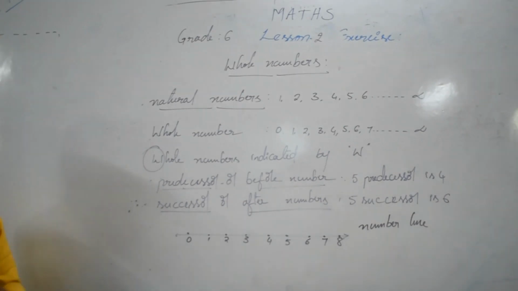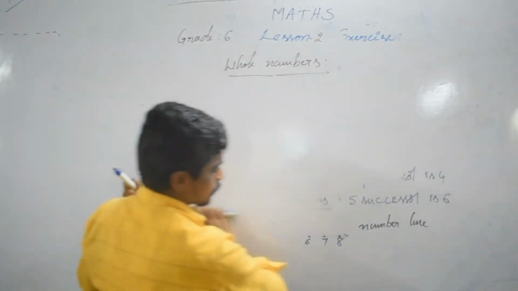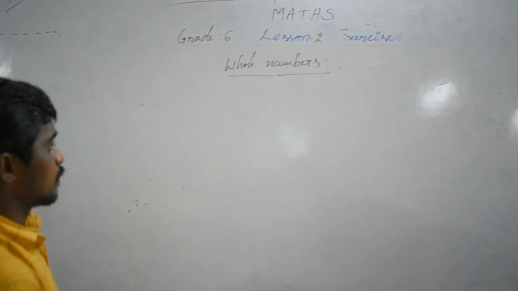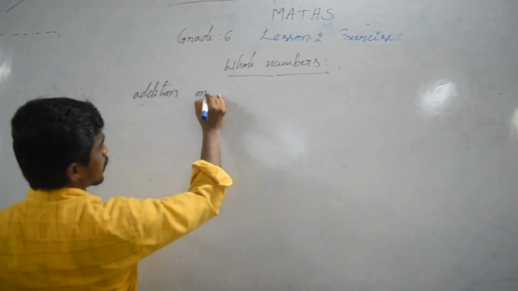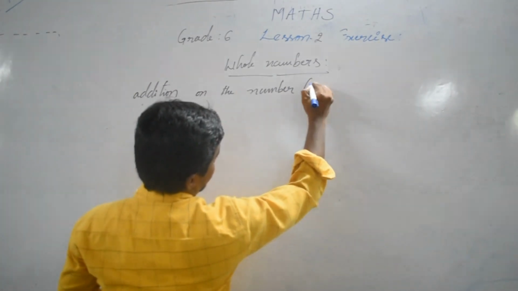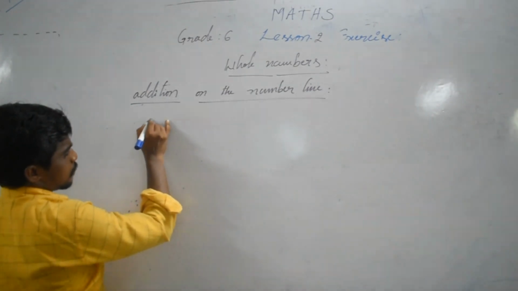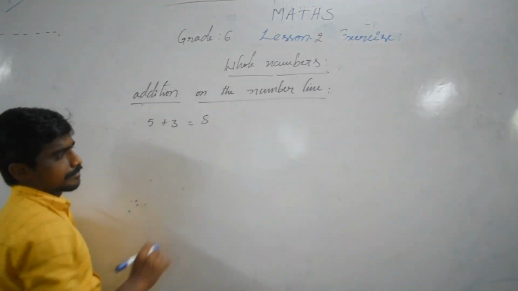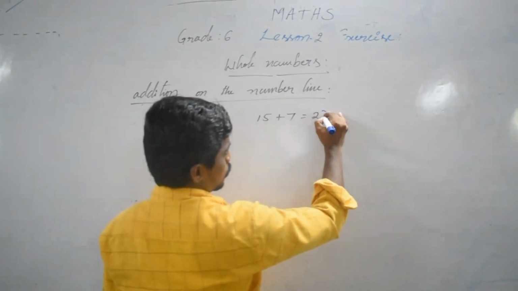Next one. Now, addition on the number line. We know normal addition. 5 plus 3, how much? 8. 15 plus 7, 22.